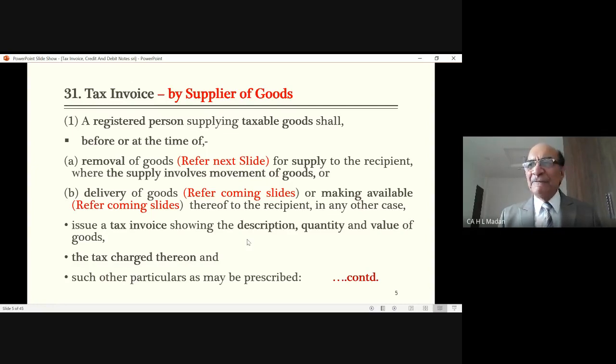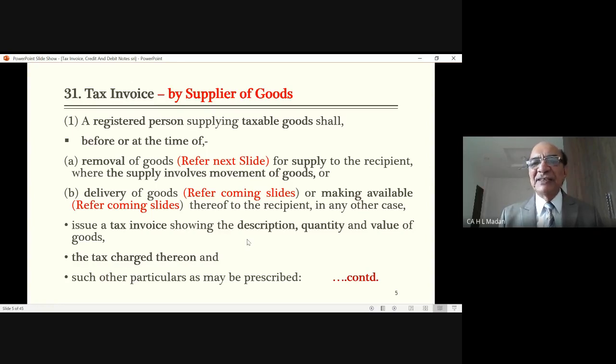after writing 1000, since I am a registered person, I am to collect tax, GST from you. So if it is a local sale, I will write SGST and CGST. If the rate is 5%, then I will write 2.5% and 2.5%. If the rate of tax is 12%, then I will write 6%, 6%. If the rate is 18%, then 9% and 9%. So I will add, say GST is 5% total. So on 1000, 5% means 50 rupees. So I will raise the bill and give it to you, and you will make the payment.